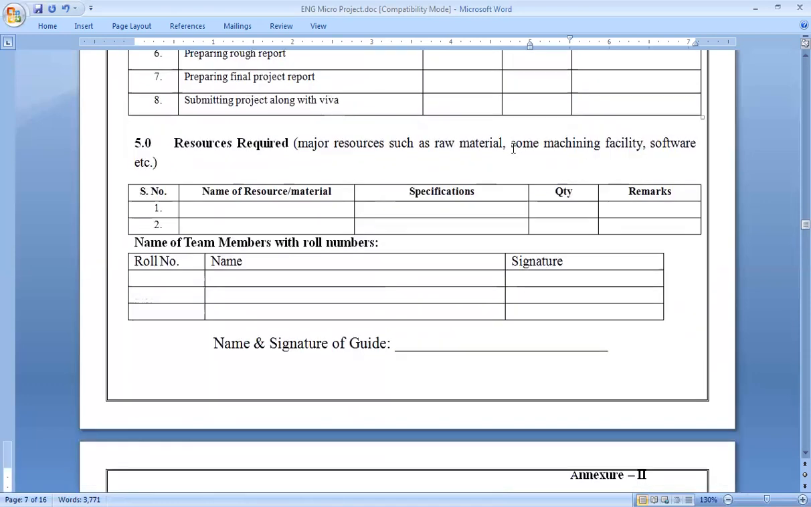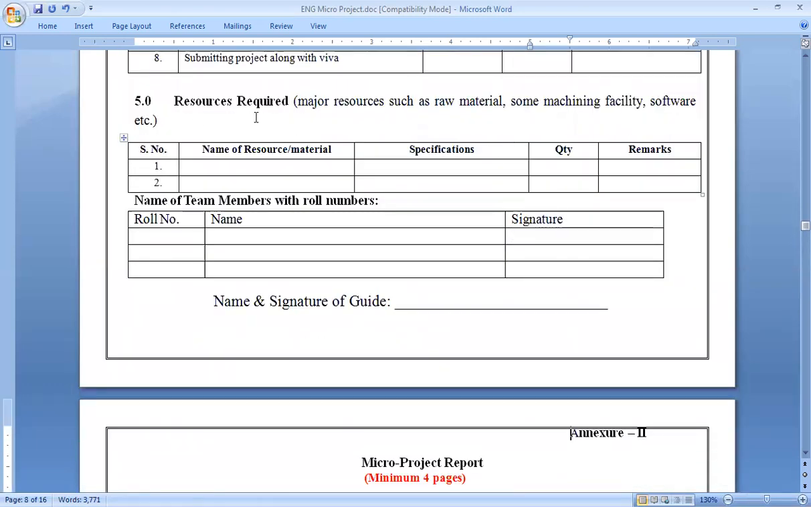After that, for this project, which resources do you require? Write down your major resources, such as any raw material, some machining facility, software if you require, any kind of website you require. Prepare a complete list of those resources and write it over here. It must be presented in tabular form: name of resource material, specifications, quantity, and remark you have to write down. And at the end, you have to write down the names of team members with roll numbers and signature.